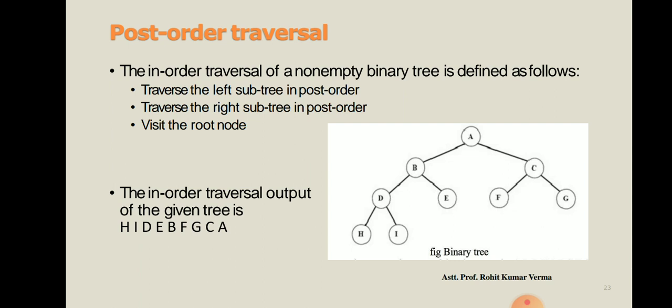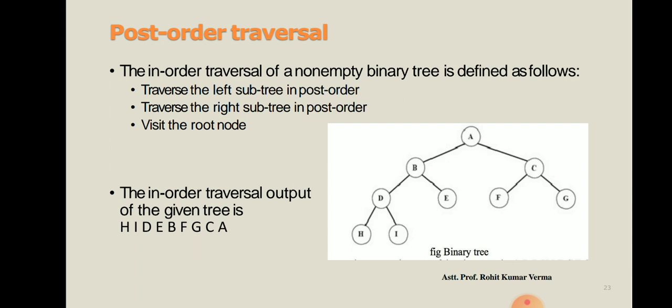Under the left subtree, for parent B we have the left child D and the right child E. Further there is an extension for D: the left child of D is H. So in post-order traversal, first of all we write H, our left subtree node. Then we write I, our right subtree node, and after that we visit the root node, that is D.